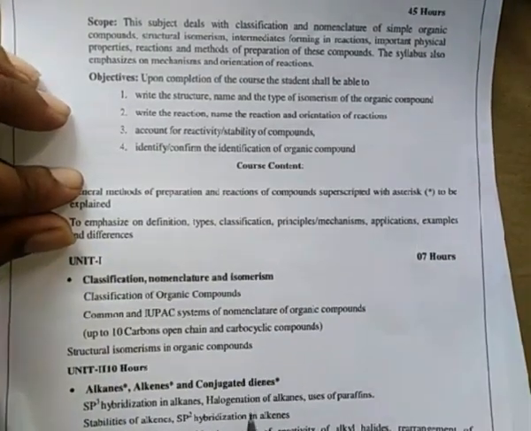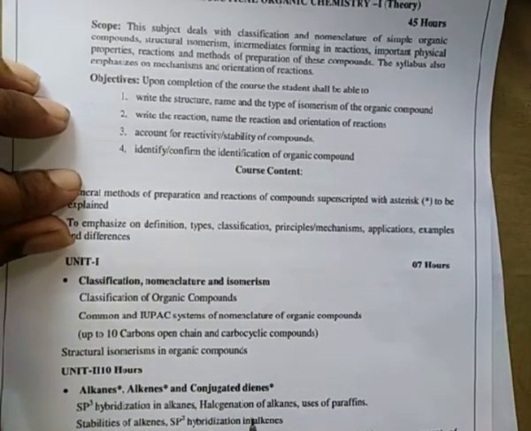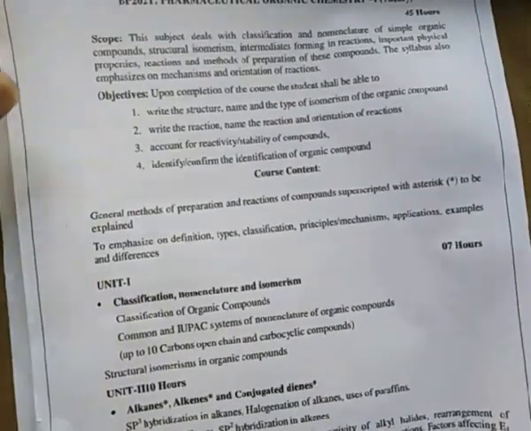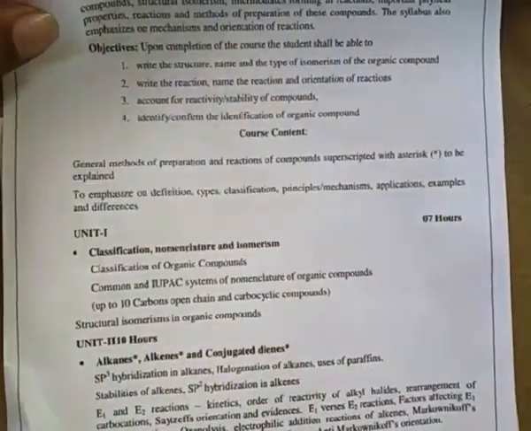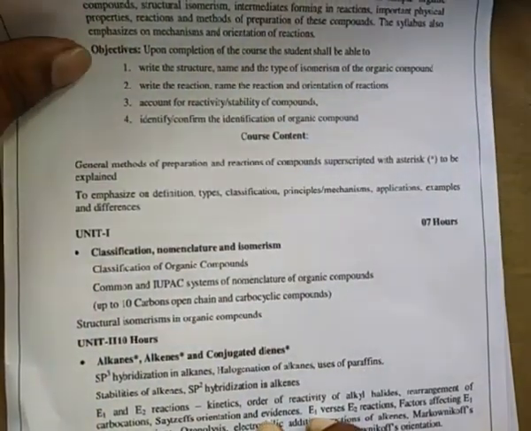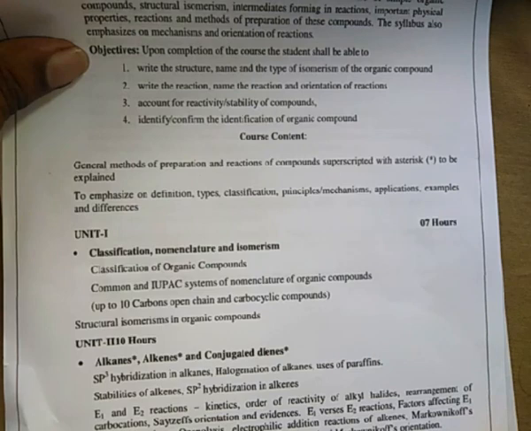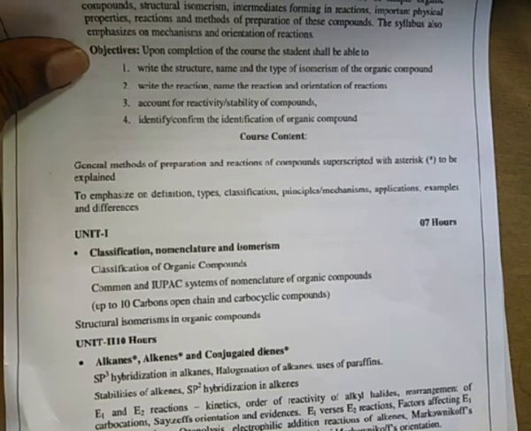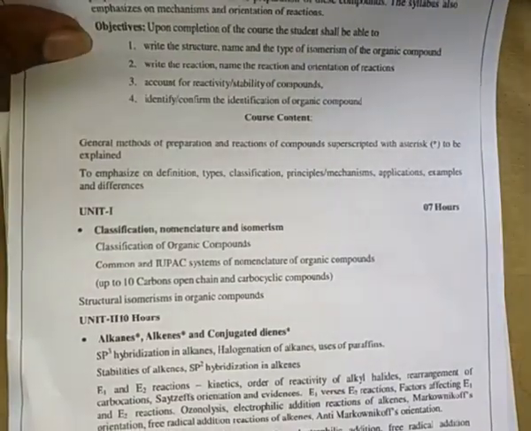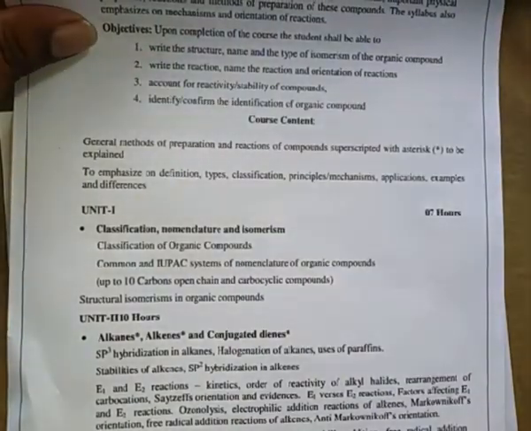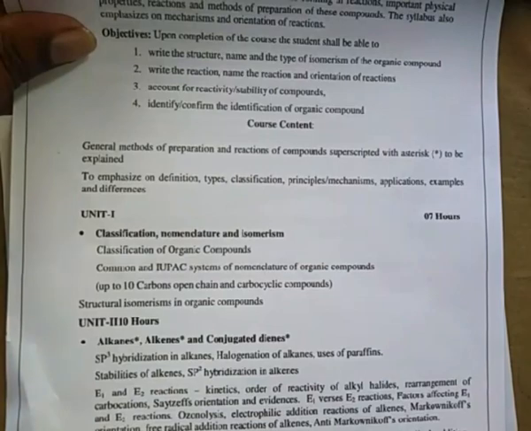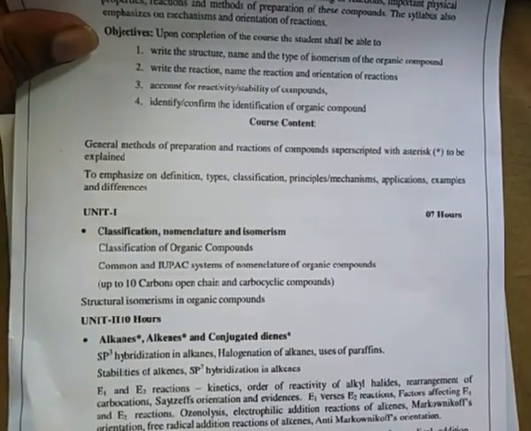What you should know is what is meant by organic chemistry, as well as the various types of organic compounds, and the nomenclature of organic compounds: how to give a name to an organic compound, the systematic way of giving names. That is the next point we have to cover, as well as isomerism. These 3 major points are to be covered in the first unit.